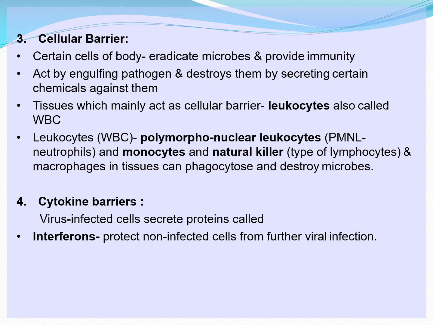Phagocytosis means the plasma membrane engulfs the large particles and produces some acid and kills them. When a foreign body tries to enter, these cells immediately engulf, that is surround, that large particle and trap it, then secrete some kind of acid-like substance or chemicals, and they kill it. So this is how these cells act. So that is the cellular barrier.